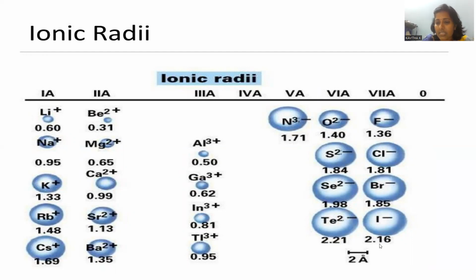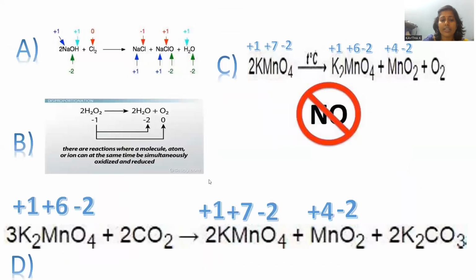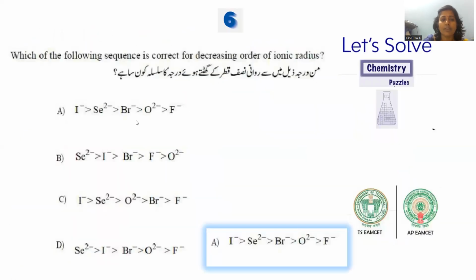Let's arrange all these in increasing order. The least will be 1.36 for fluoride. Later you can place oxide, 1.40, and the next comes bromide, 1.85, then selenide with 1.98, and the highest size is 2.16 for the iodide ion. So this is the right order, which is provided as option number 1.